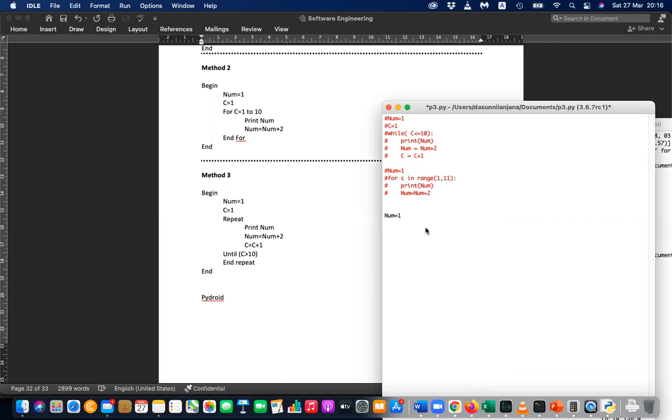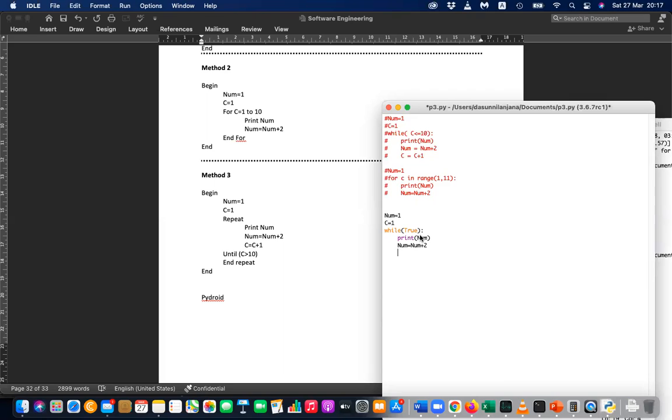You can say num equal 1 and c equal 1. You have to use the same while, because you don't have repeat. While 1. You can print the num. While true is also okay, while 1 or while true. Print the num, and then you have to say num equal num plus 2.